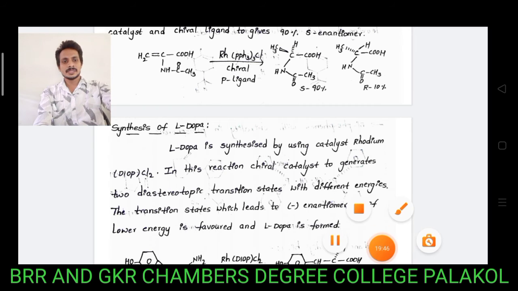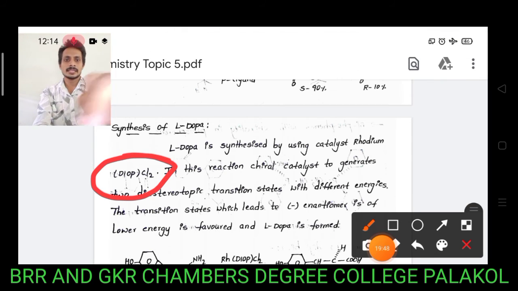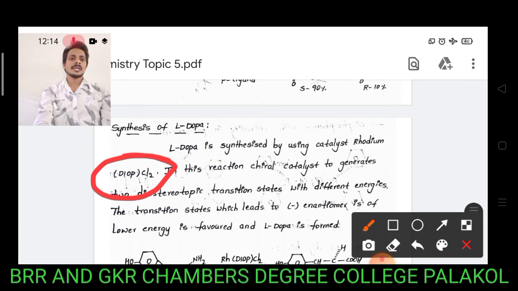L-DOPA is synthesized by using the catalyst rhodium DIOP Cl2. DIOP is a chiral phosphine ligand containing Wilkinson catalyst. In this reaction, the chiral catalyst generates two diastereotopic transition states with different energies.